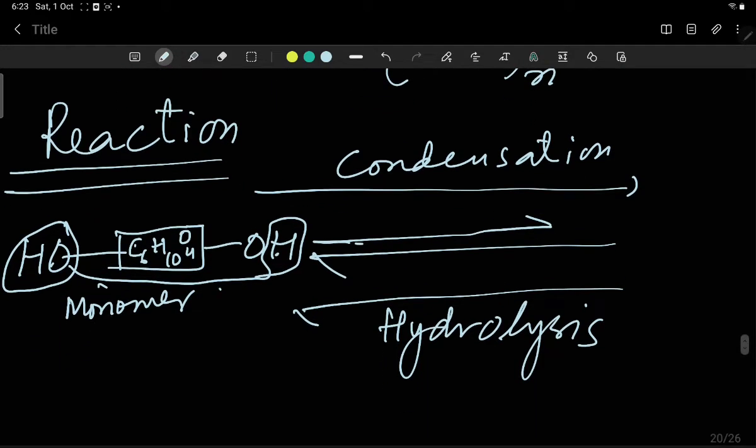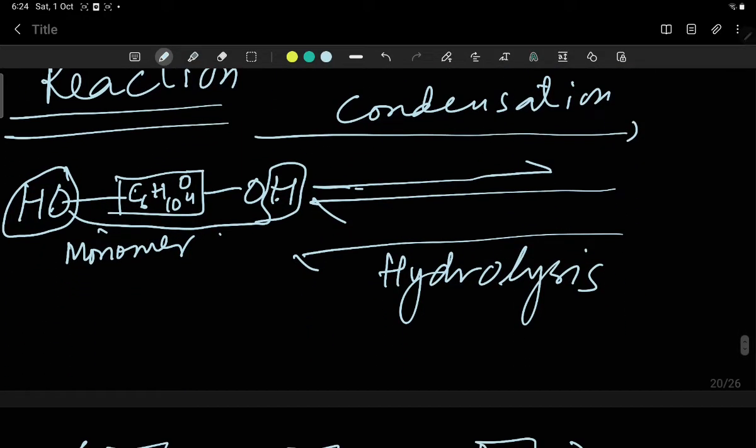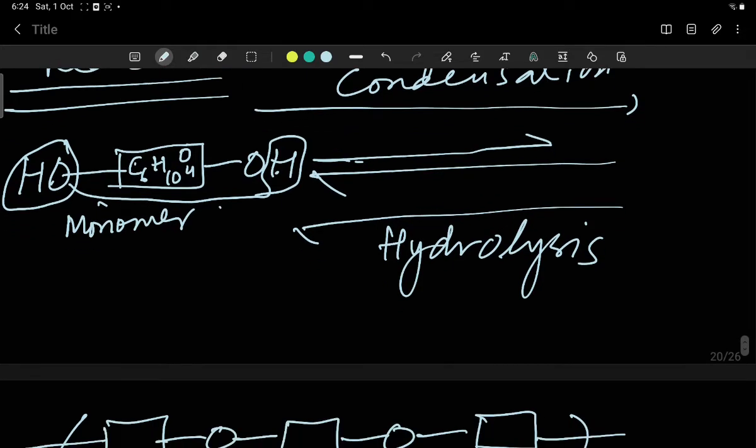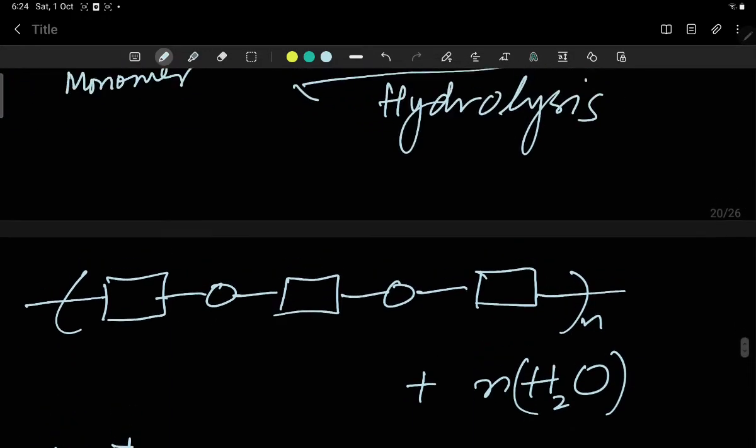So the hydrolyzing, when carbohydrate is hydrolyzed to form glucose, while glucose is condensed to form carbohydrate. So this is the structure.